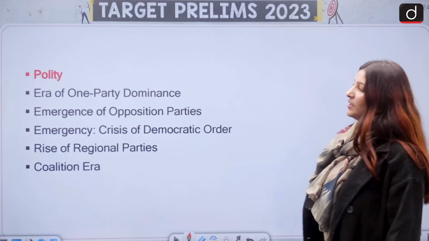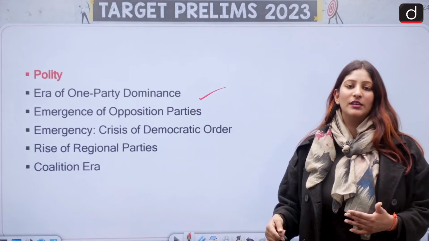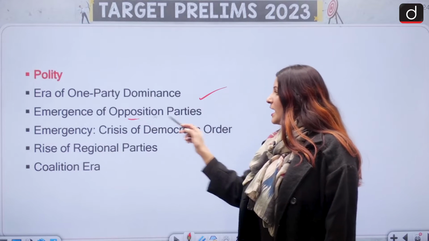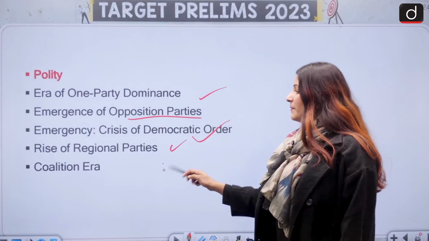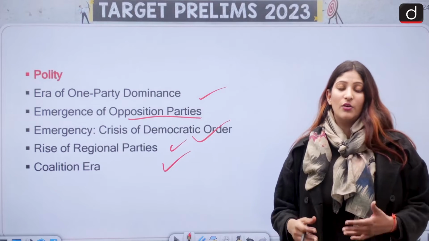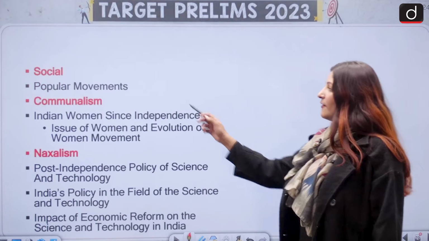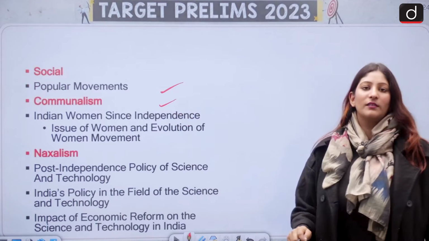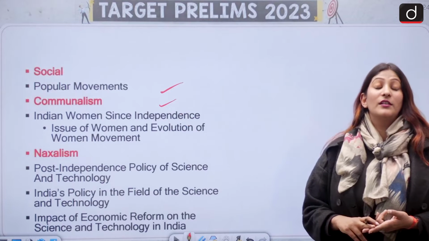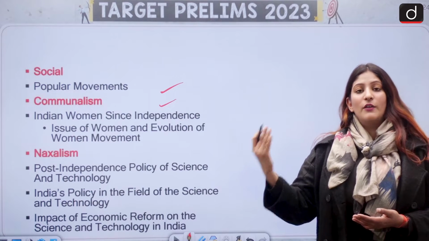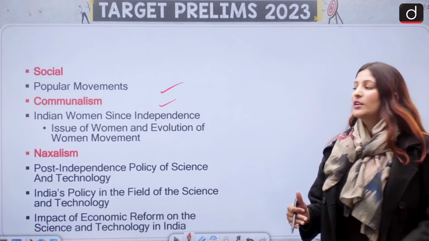In polity, the era of one party dominance, that was the INC, later on how the other parties cropped up, emergence of them, the emergency crises, rise of regional parties and coalition, how India got into the coalition era as well. Now in social we have popular movements. For communalism it is important to understand regionalism. For the perspective of communalism it is important to understand the history, freedom struggle and then communalism.